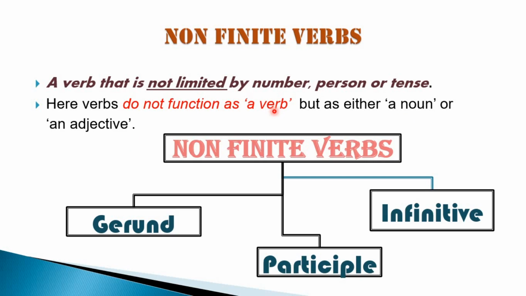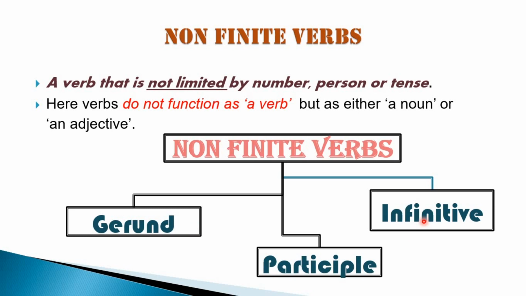The meaning of the word will be as verb, means it's going to perform a particular action, but it's not going to describe any kind of action, but will act as a noun or an adjective. So based on how they are used or how they behave, we have three types of non-finite verbs: gerund,